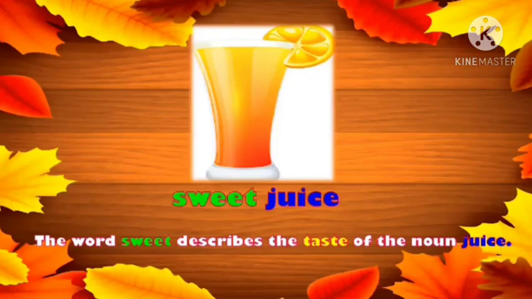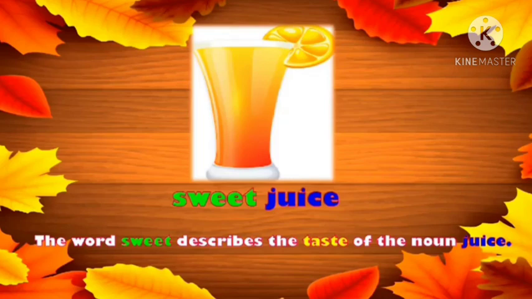Now, in this example, we have a glass of juice. Seeing the juice, what can we say? How is the juice looking? Is it tasty or not? Yes, tasty. So we can say tasty juice. Now, how can we describe the juice in any other manner?